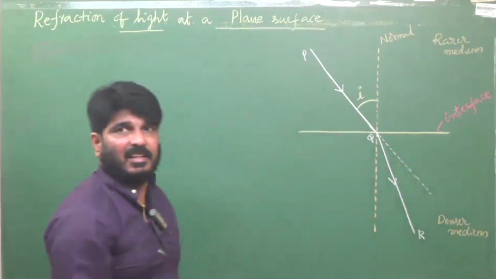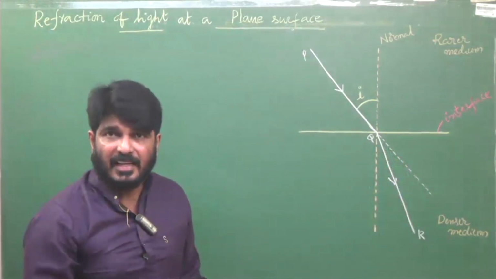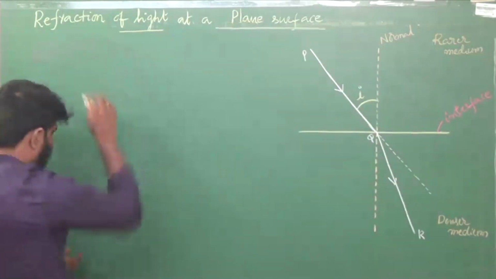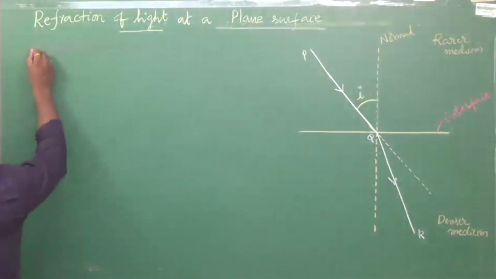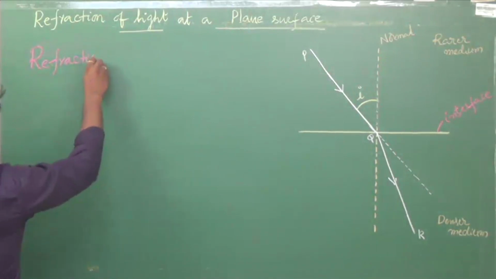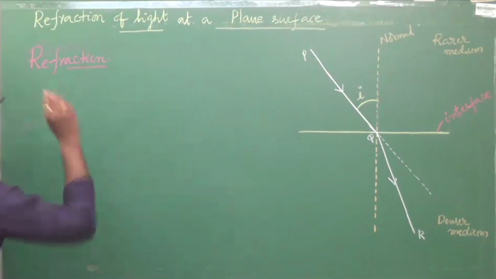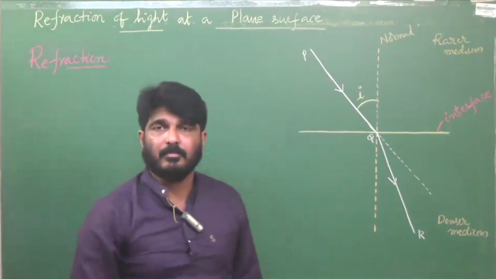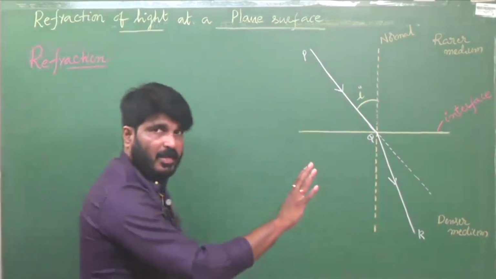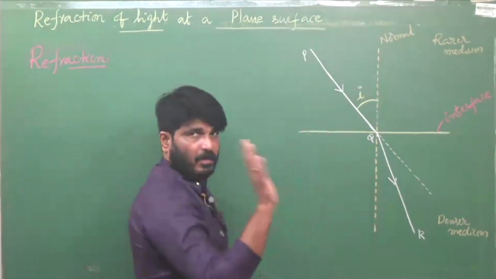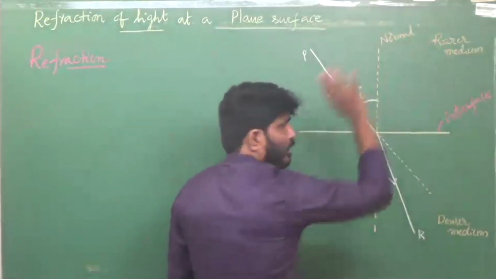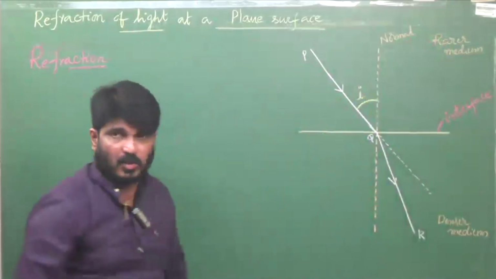That change in direction of a light ray when it enters from one medium to another medium is called refraction. Tell me, what is refraction? Remember, this happens when light travels from a rarer medium to a denser medium or from a denser medium to a rarer medium. I'll explain that case also.